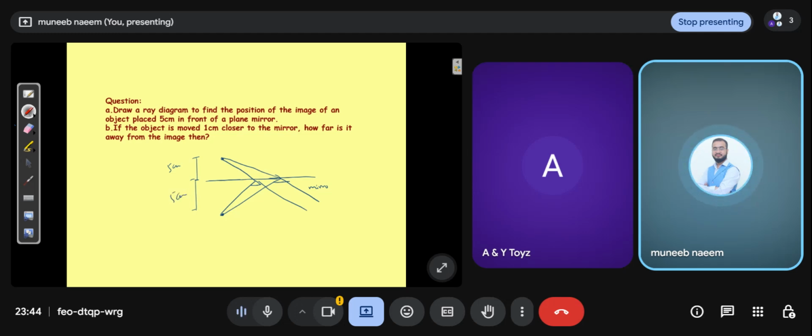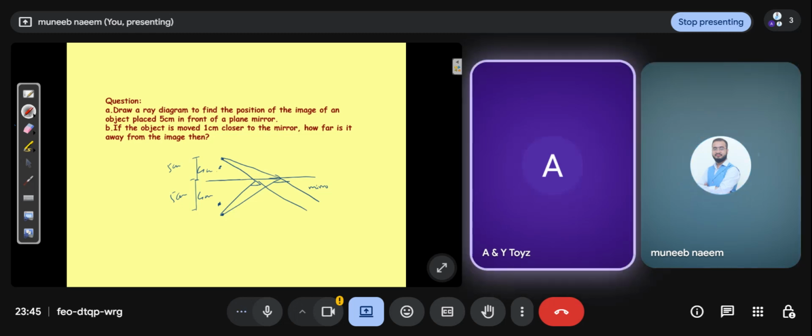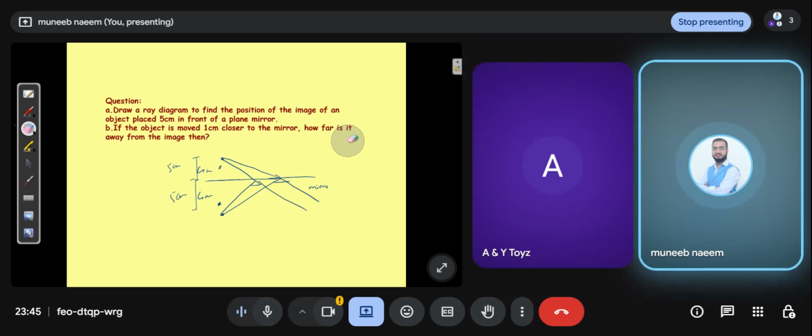The B part is that the object is moved 1 centimeter closer to the mirror. 1 centimeter closer to the mirror means you shift this point to this point. So simply you can see that there's a 4 centimeter distance. There is also a 4 centimeter distance. Understand? How far is it away from the image then?